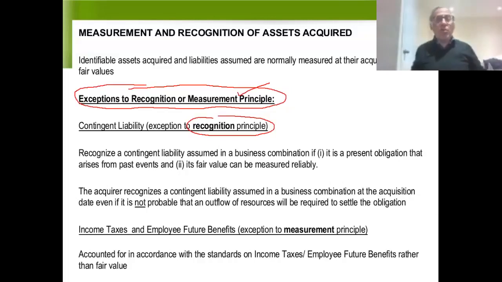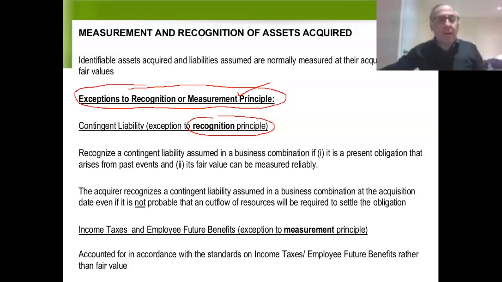As I'm sure you're all aware, normally a contingent liability is only recognized under IFRS if it's probable that there will be an outflow of resources, and only recognized under ASPE if it's likely that there will be an outflow of resources. And again, there is a separate lecture on contingent liabilities, which you can look to for further discussion of this. That's the norm when you're dealing with a contingent liability. Things are a little different when it comes to consolidation.